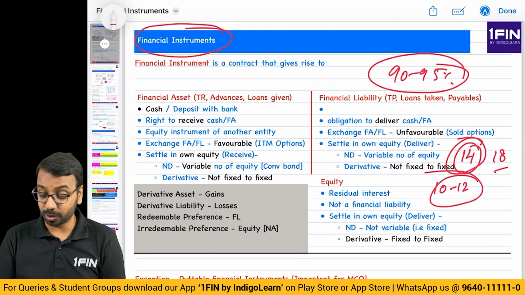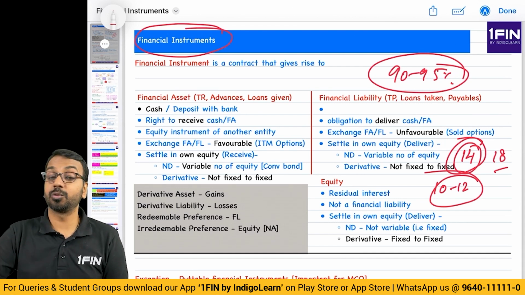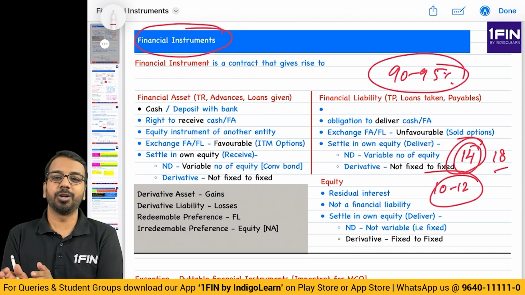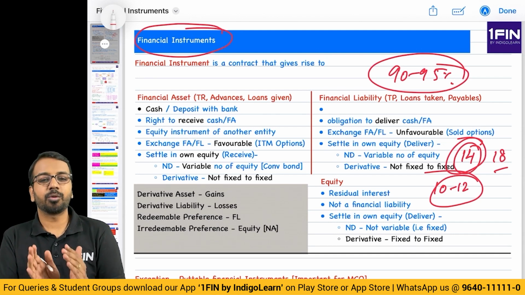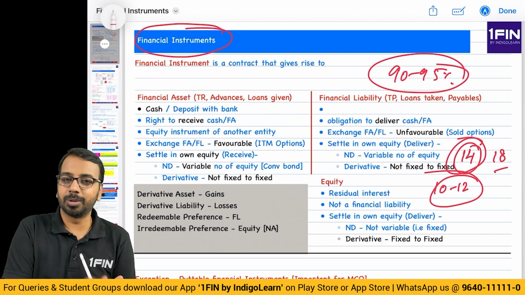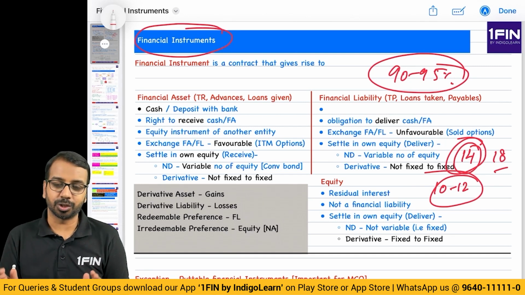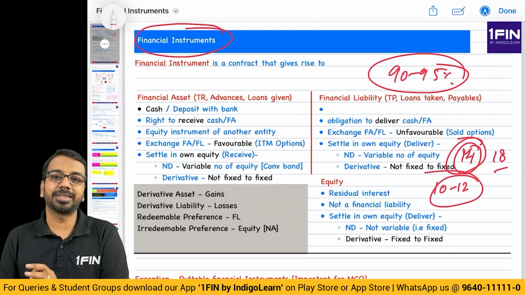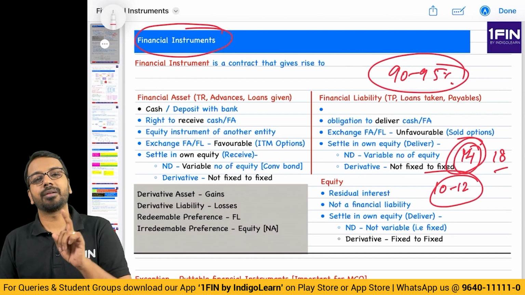And this is one chapter where if you do it properly, stepwise, correctly, chances of scoring very high marks are there. Okay, so here, once you have understood how to approach a few types of problems, and as you watch this video, you will understand that there are only specific types of practical problems which are asked in the examination. So, with that practice, you will be able to complete this chapter and attempt this chapter with 100% confidence in the examination.